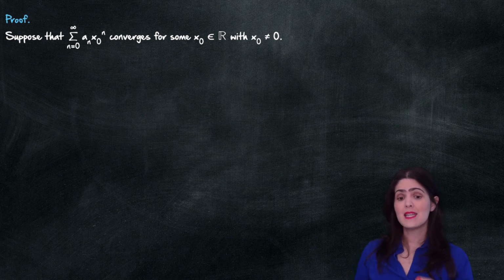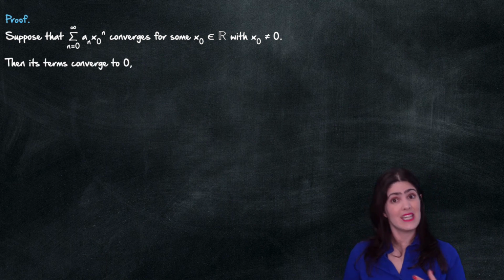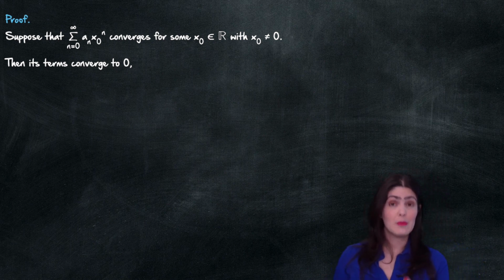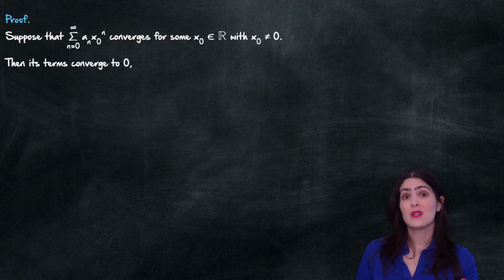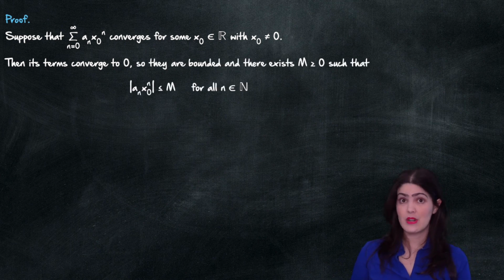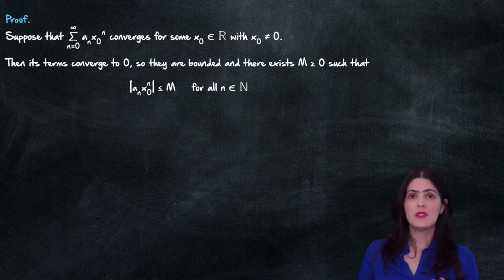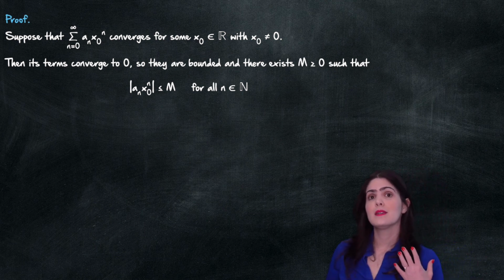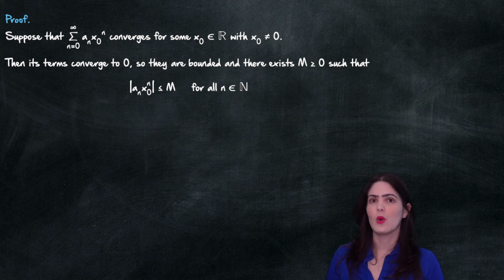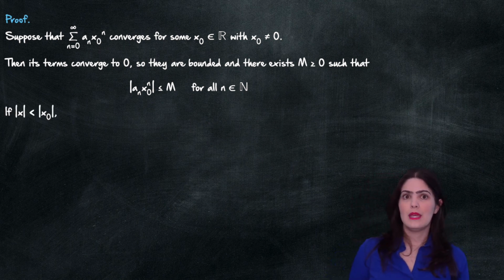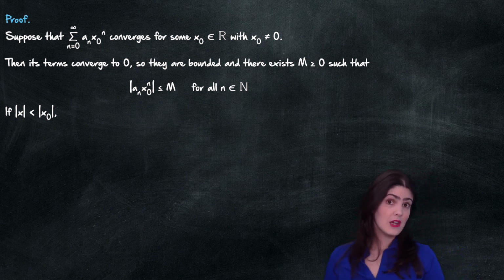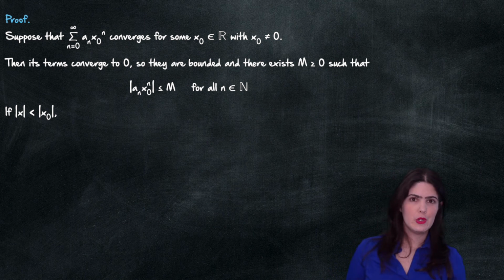Now, because this series converges, the sequence of the terms of the series converges to 0. So in particular, this sequence is bounded. So there exists an M such that the absolute value of a_n times x naught to the n is less than or equal to M for all n. Good. Then, if I have an x whose absolute value is less than the absolute value of x naught, then I'm going to do the following.